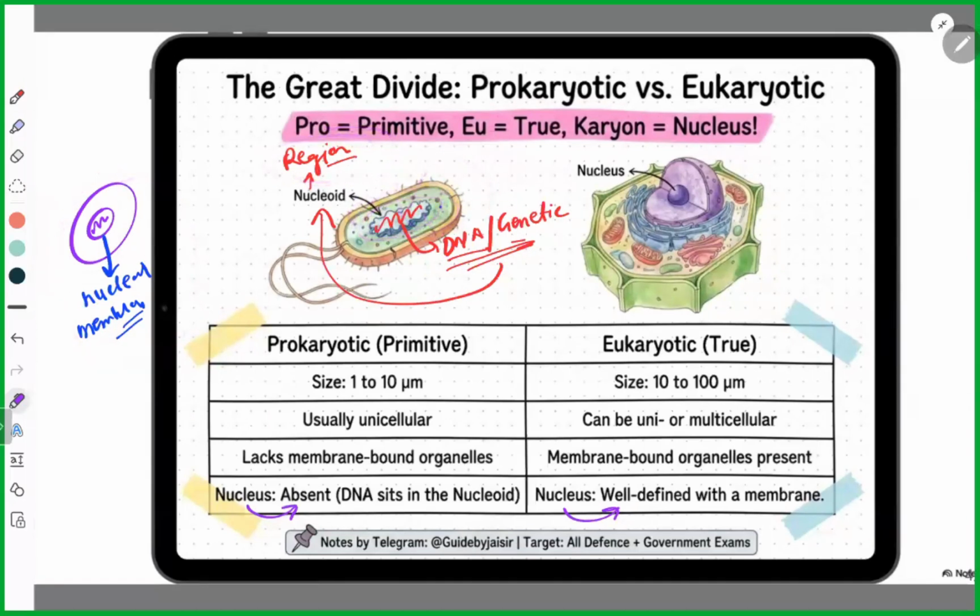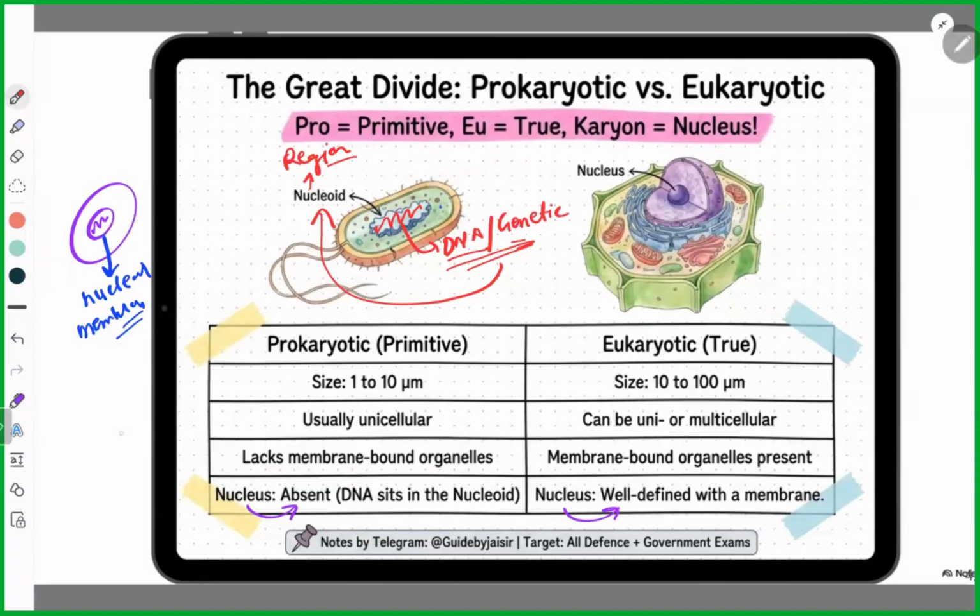Understood or not, guys? Clear? Yes, sir. Okay, good. Now the third point: lacks membrane bound organelles.